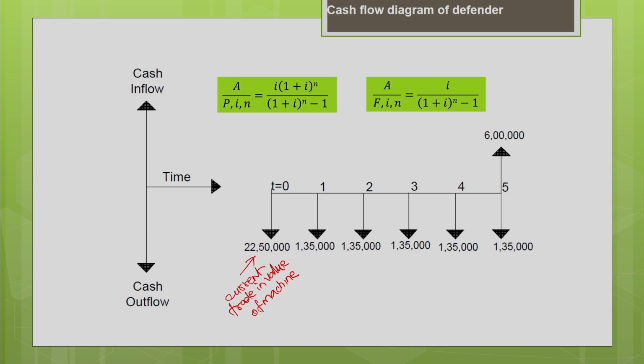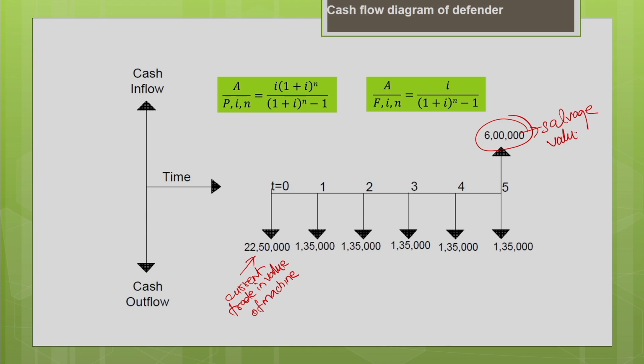Every year the operating cost is going to be the same, and it is found to be 1,35,000. The remaining life of the machine is estimated as 5 years. At the end of the 5th year, when you sell it, you are going to get a cash inflow of 6 lakh. This is nothing but the salvage value of your machine.